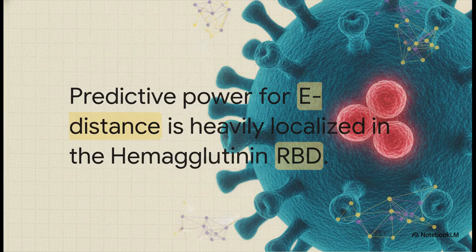Furthermore, the researchers wanted to know exactly which residues were driving these highly accurate predictions, so they utilized a SHAP analysis rooted in cooperative game theory. By treating each amino acid residue as a player contributing to the evolutionary shift, they mathematically proved that the predictive power modulating E-distance is heavily localized within the receptor binding domain, or RBD, of the hemagglutinin protein. This quantitatively confirms what virologists have suspected for a long time. A relatively small subset of surface-exposed residues are responsible for the vast majority of evolutionary phenotypic changes.